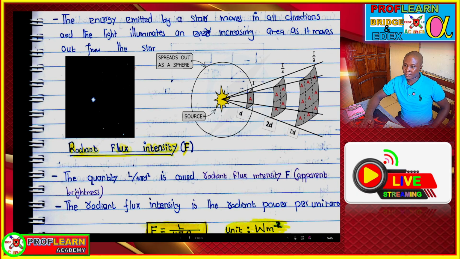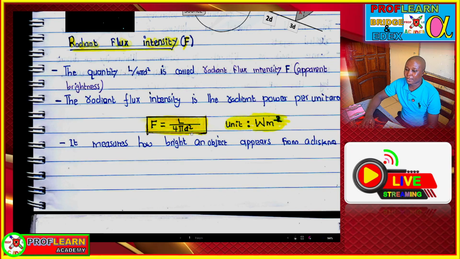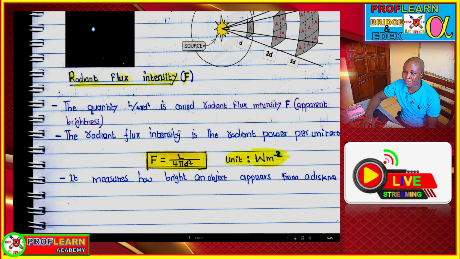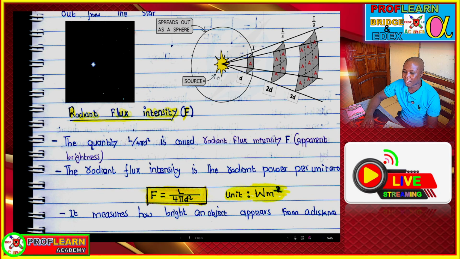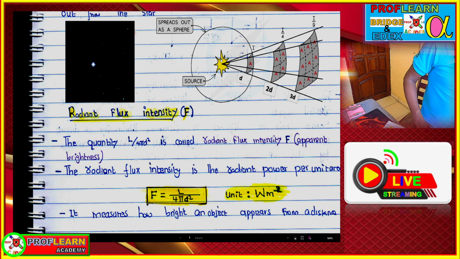Radiant flux intensity is the quantity obtained by dividing luminosity by the total surface area of a star. Remember, a star is in the form of a sphere, so to find the surface area of a sphere we use the formula 4 pi r squared.